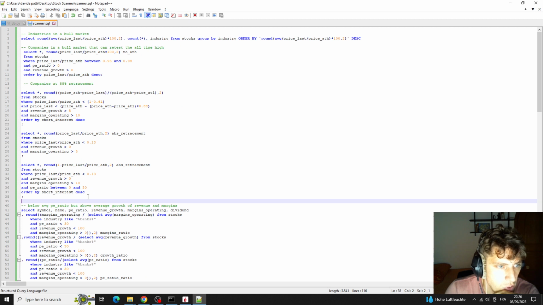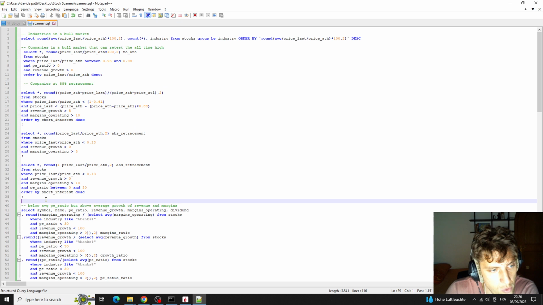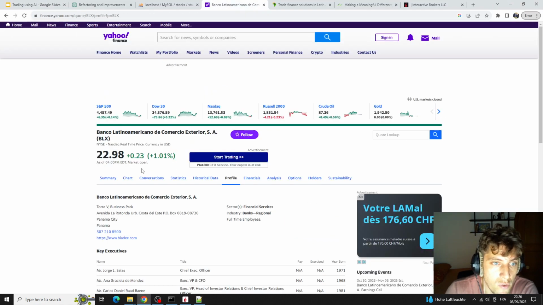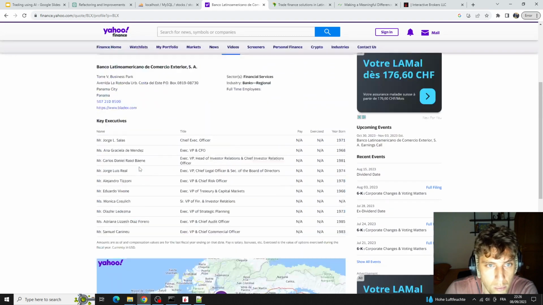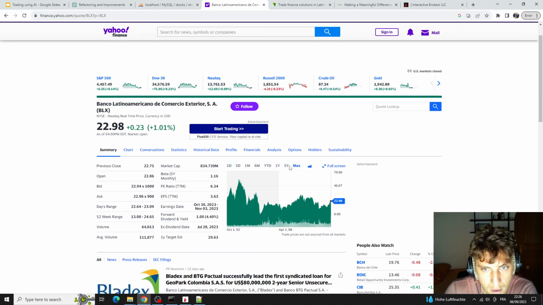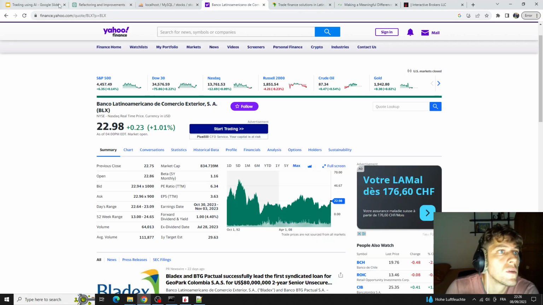And with these queries that we run against our own local database, we can quickly get the information that we need. And potentially you can run this and we actually had some interesting finds. So for example, we found this bank that I see potential technically and fundamentally, actually very powerful bank. And we showed it with the help of a quick analysis on the trading platform.